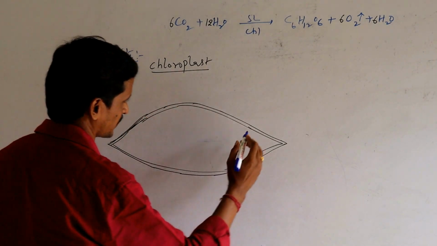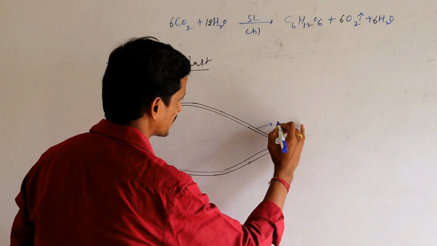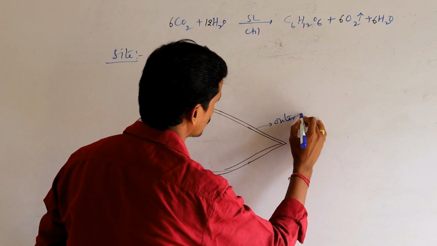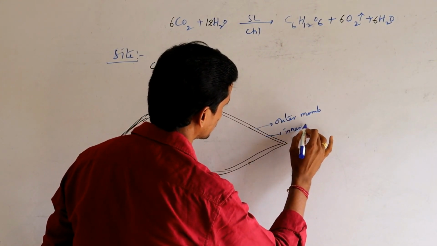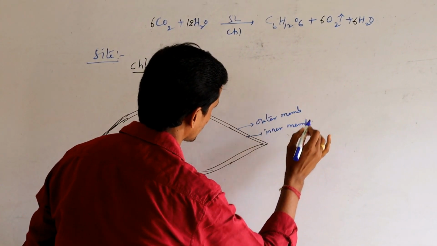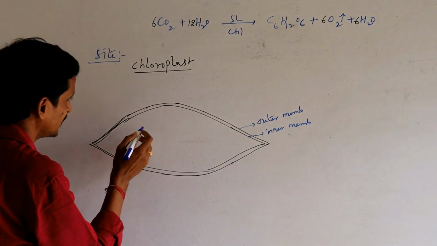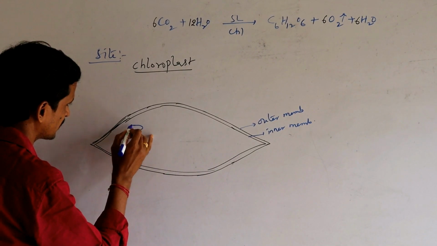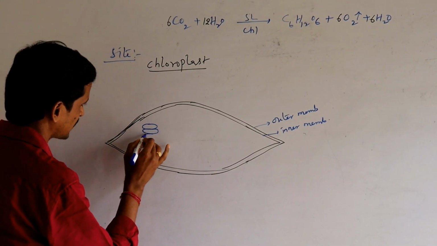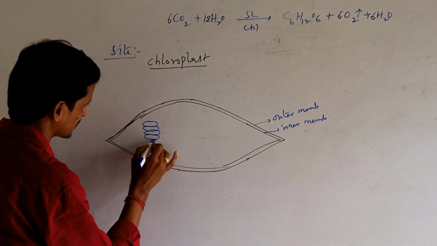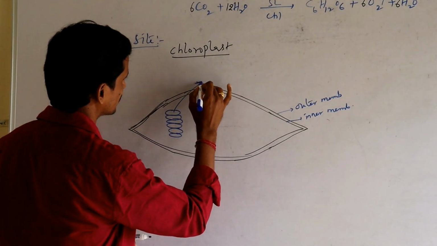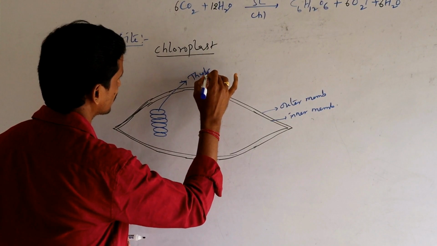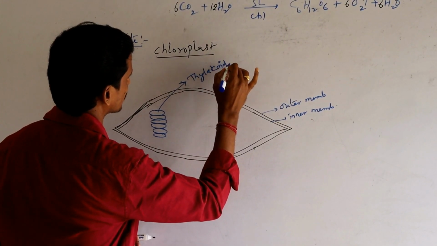Now each chloroplast, I said bimembranous, so this is the outer membrane and this is the inner membrane, and inside each chloroplast you will find several flattened sac-like structures. Each sac-like structure is called a thylakoid membrane.